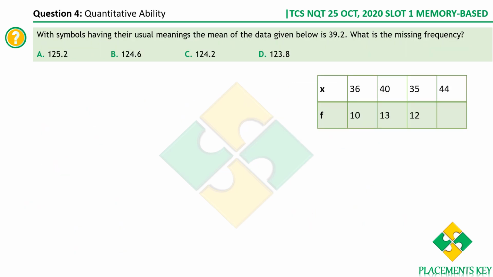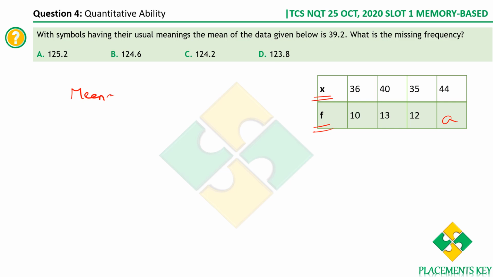With symbols having their usual meanings, the mean of the data given below is 39.2. This is x and this is the frequency. Now we are not sure of this value. Let me take this value as, let's say, a. We are supposed to find the mean.